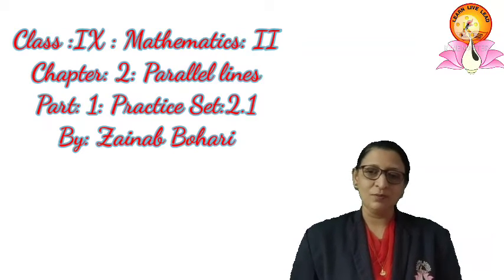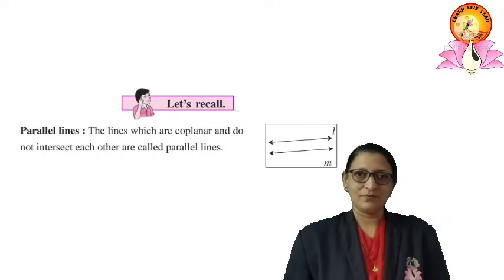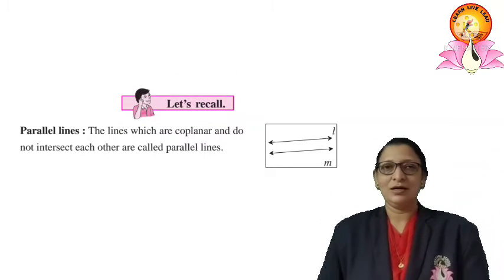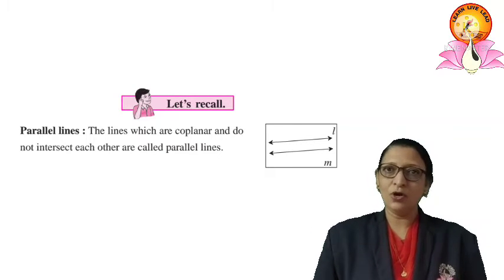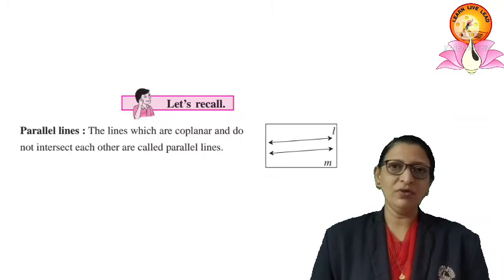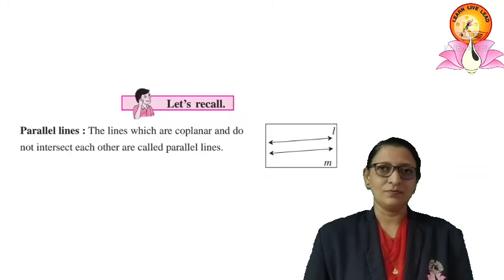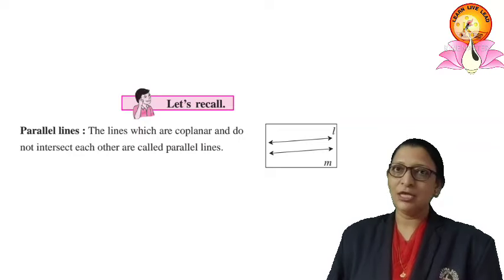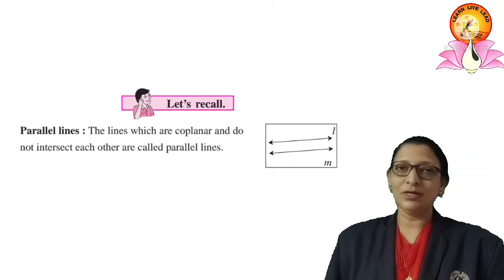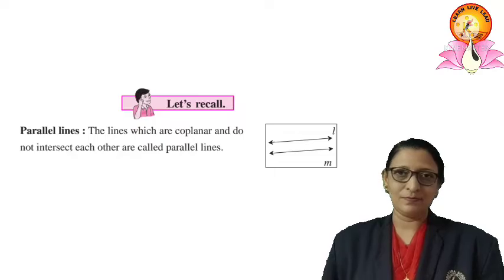Dear students, what is meant by parallel lines? Two lines are said to be parallel lines when they are coplanar and they do not intersect each other, however far they are extended. It means that two coplanar lines are parallel when they are at all times at equal distance from each other. Here you can see two lines which are at equal distance from each other at every point.